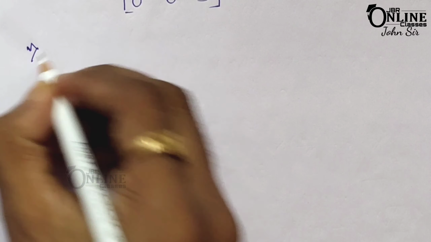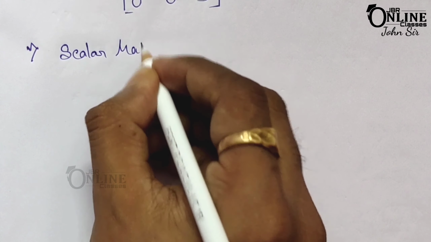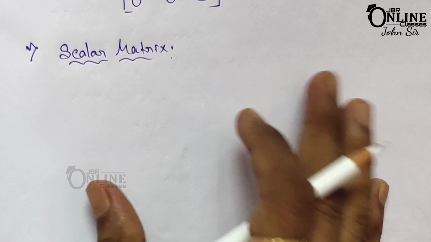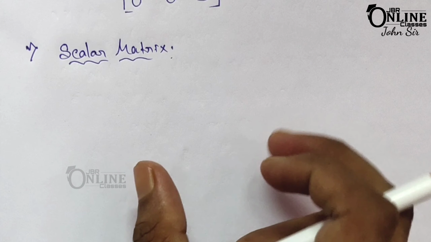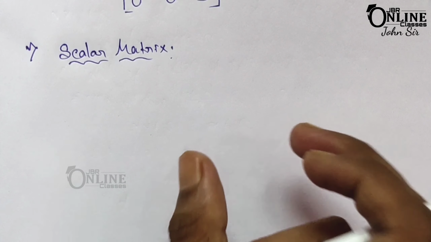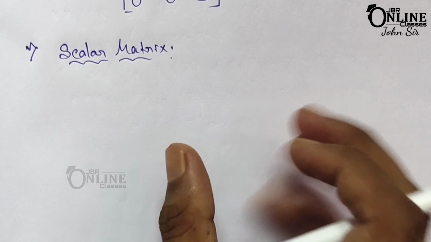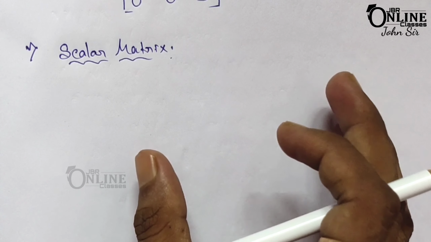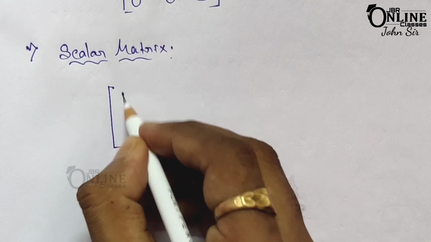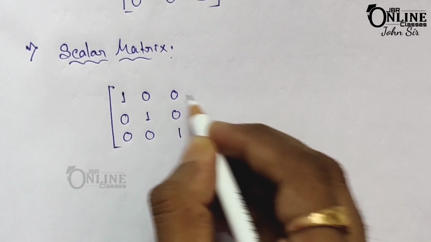Now next one, number 5, is scalar matrix. So what is a scalar matrix? Remember that a diagonal matrix is said to be a scalar matrix if its diagonal elements are equal. Suppose here 1, 0, 0, 0, 1, 0 and 0, 0, 1.